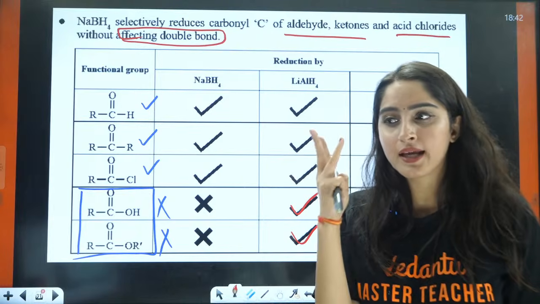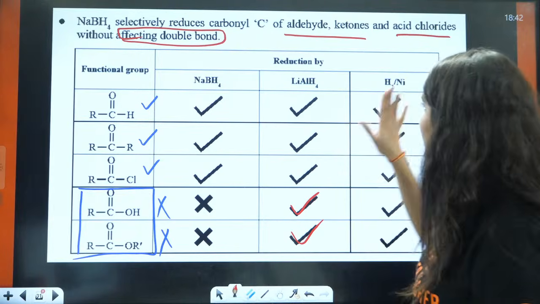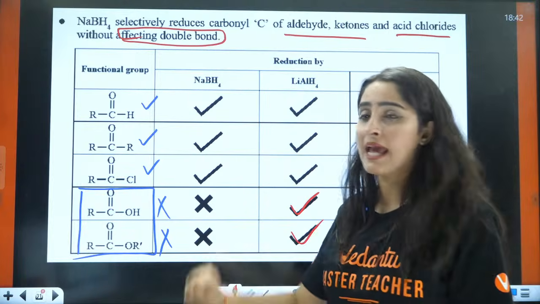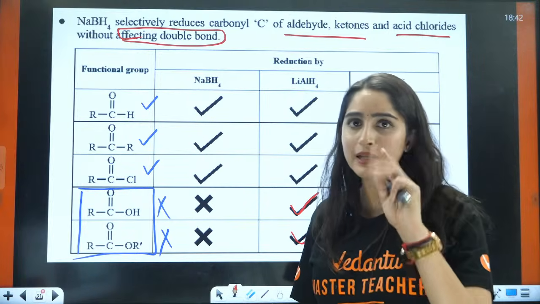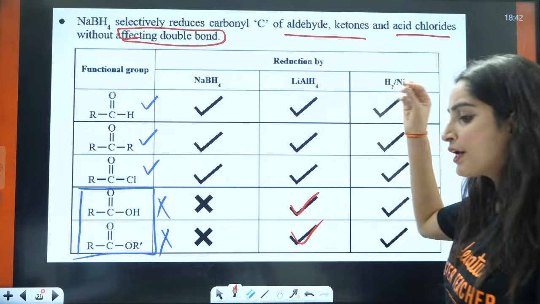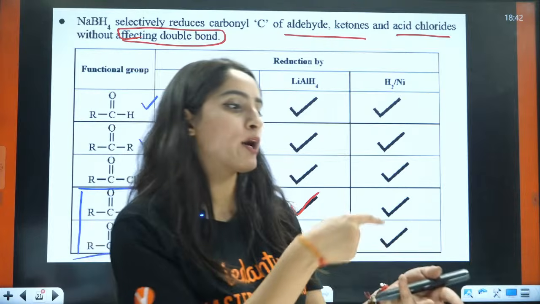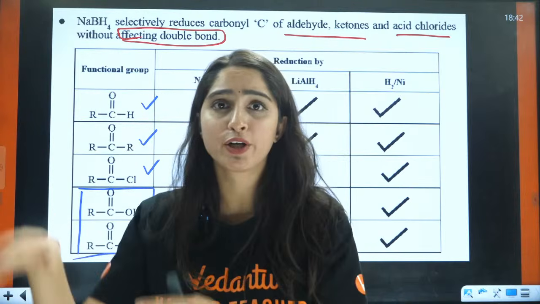Now understood, three things we talked about. One is catalytic hydrogenation, the other is LiAlH4, the third is NaBH4. Catalytic hydrogenation will reduce and will not care about anything. It will be like, okay, double bond, I will reduce you. Okay, benzene ring, I will reduce you.